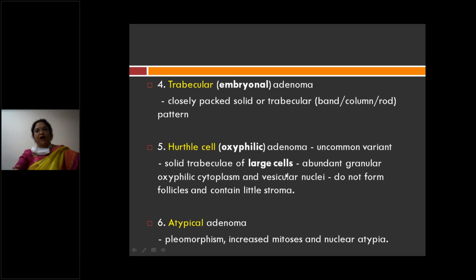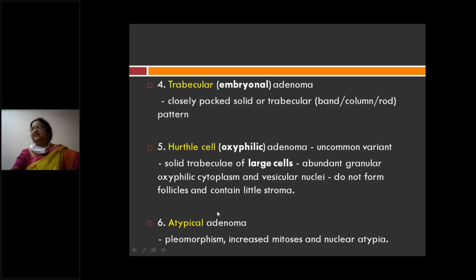Next, Hurthle cell adenoma. Here the cells are arranged in a trabecular pattern, and these cells have abundant granular eosinophilic or oxyphilic cytoplasm and vesicular nuclei. They do not form follicles and contain little stroma. So trabecular arrangement means that the thyroid follicles are arranged in the form of a solid pattern or trabecular pattern in the form of bands. Hurthle cells means cells with abundant granular eosinophilic cytoplasm. Those are called Hurthle cells.